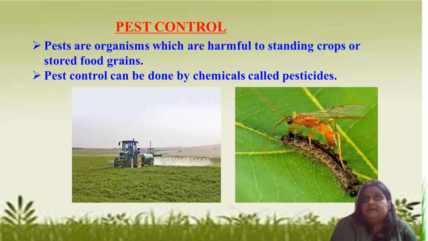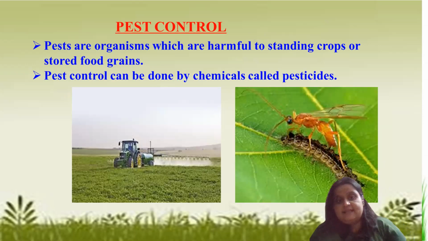Now, as it is needed to remove weeds, unwanted plants, in the same way we should protect our crop, our food grains, from pests. What are pests? Pests are those organisms like rats and other insects which may attack our crop, which may harm our crop.